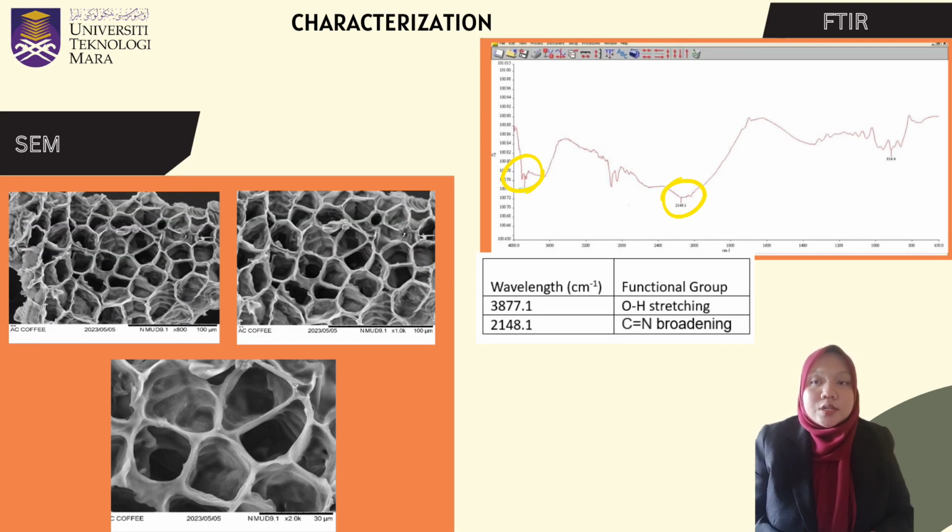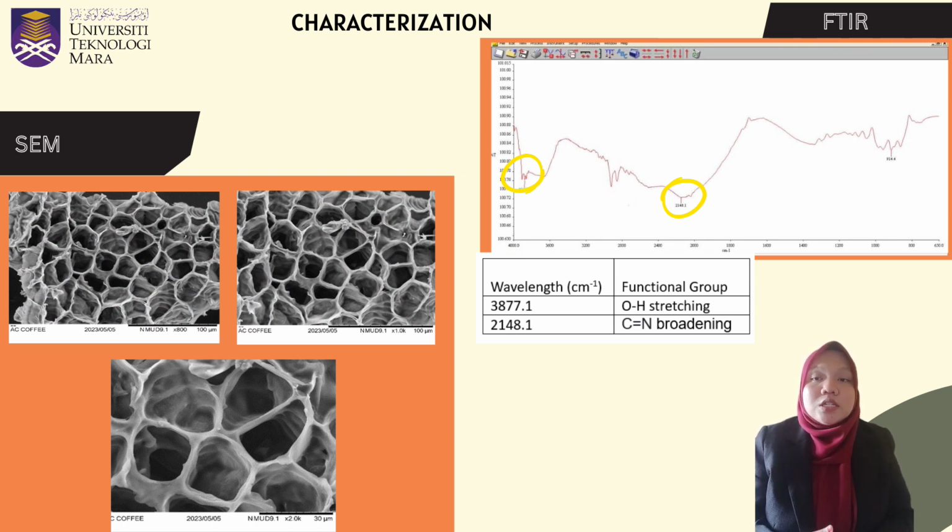FTIR characterization. The functional groups obtained from the FTIR characterization are the hydroxy group OH and imine, C double bond N, at wavelengths 3877.1 cm and 2148 cm respectively.